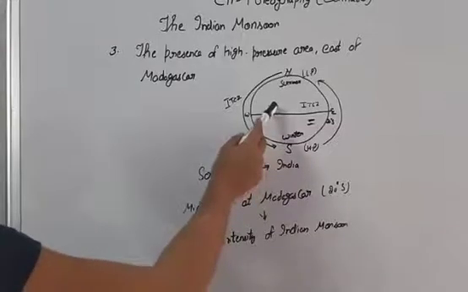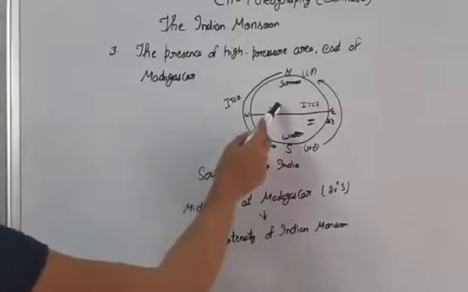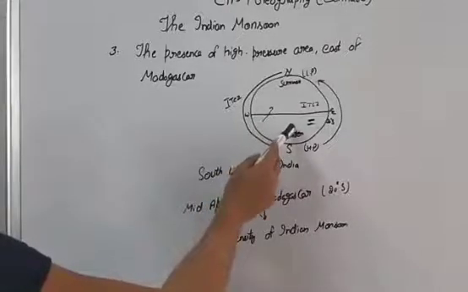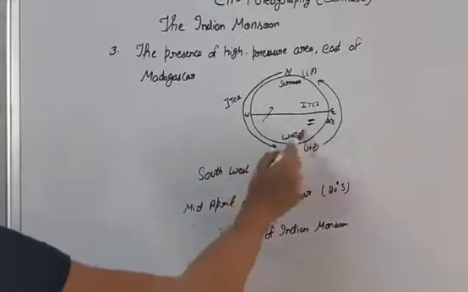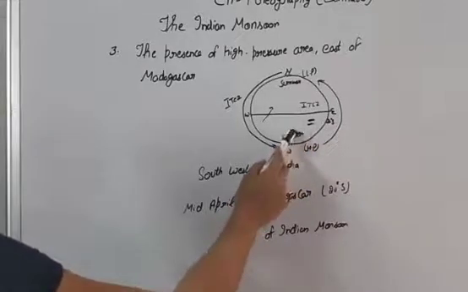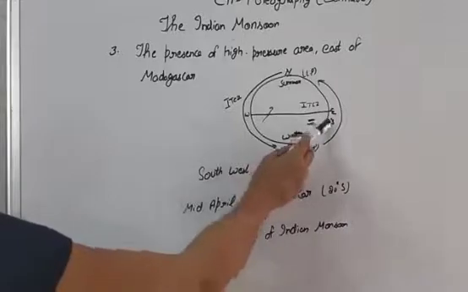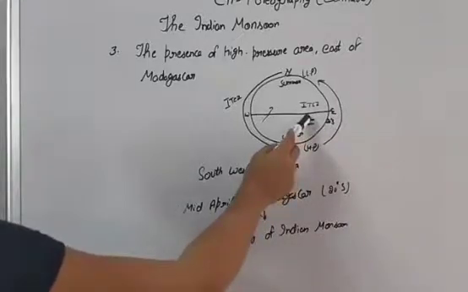The southwest monsoon wind which blows over India originates from the southern hemisphere, where the wind blows as the southeast monsoon winds, and the source of these winds is the presence of the high pressure area east of Madagascar.